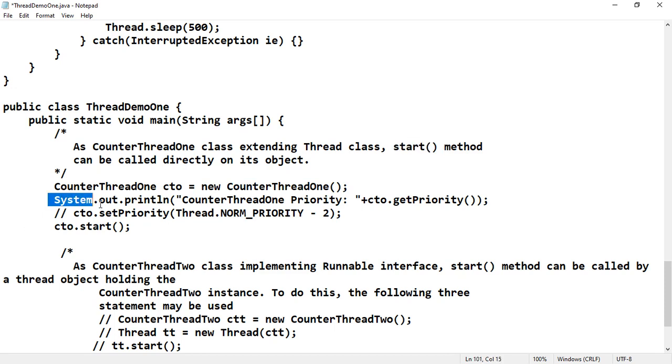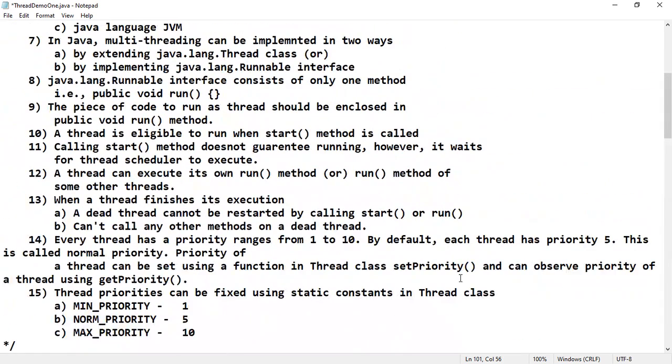System.out.println CounterThread1 priority. Now we can use setPriority and getPriority, the functions related to priority. setPriority is to set the priority. Now I want to know what the priority of the thread is. If any thread is created, what is its priority? By default the priority is 5, that is normal priority. Any thread created has normal priority by default.